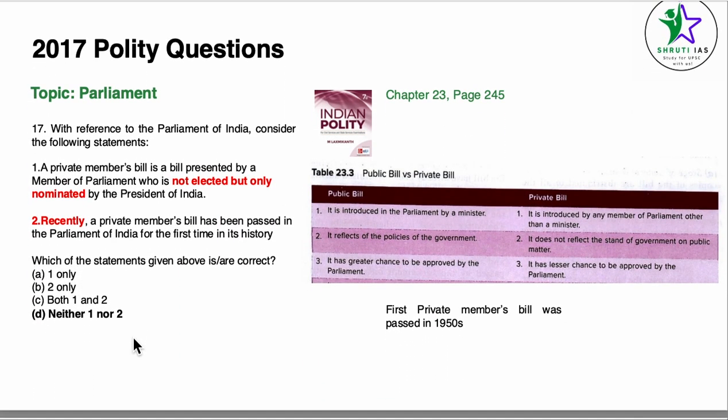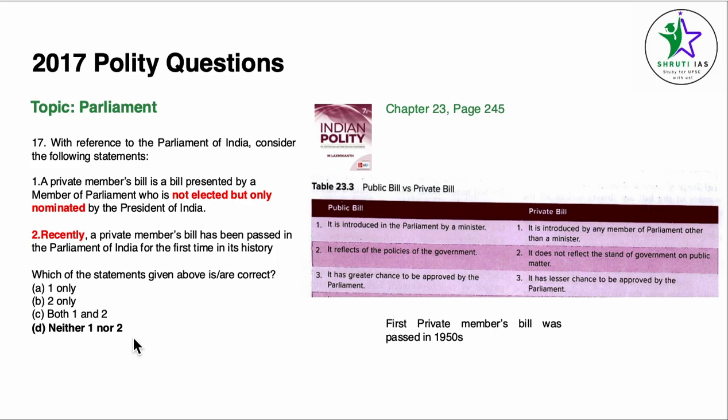Coming to question number 17, the topic is Parliament. Chapter 23, page number 245. Now here the second point is not necessarily given directly in the book. Like, first private members bill has been passed recently in the Parliament for the first time in the history of India. This is an incorrect statement because the first private members bill was passed in the 1950s itself and not in the recent past of 2017. So this is an incorrect statement.